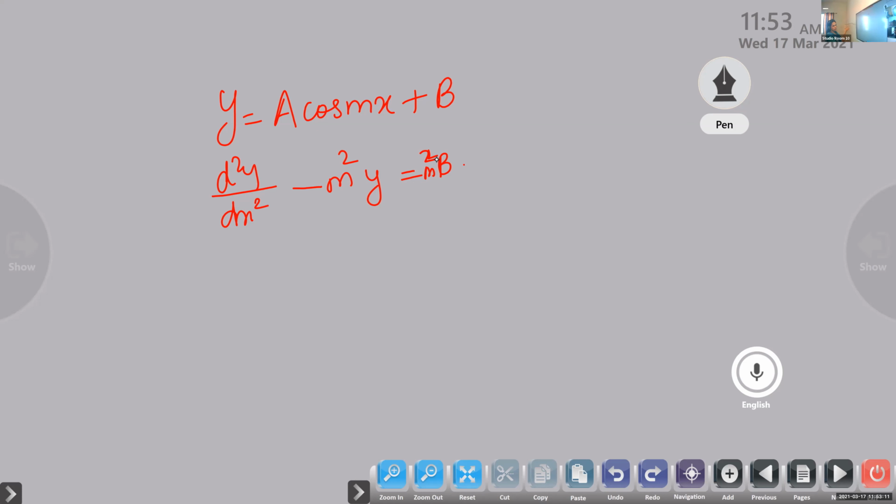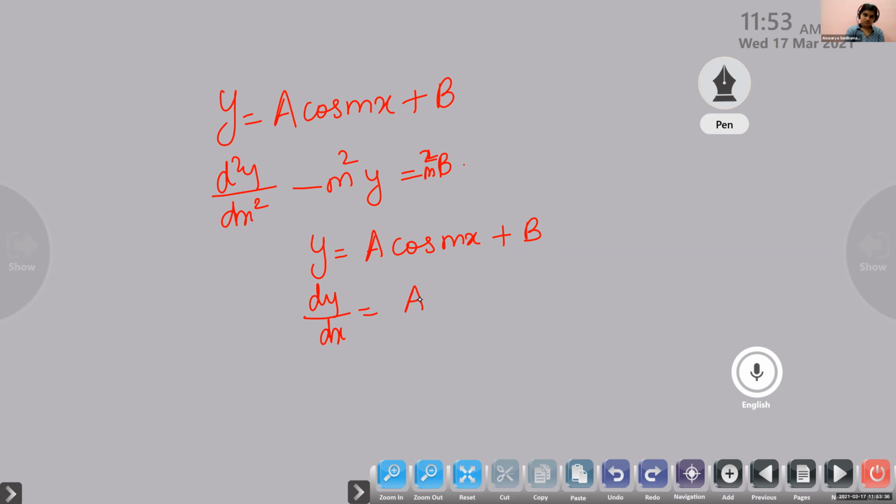A and b are constants, and m is also a constant. So y is equal to a cos mx plus b. Find dy by dx. This is a into, what is the derivative of cos x?